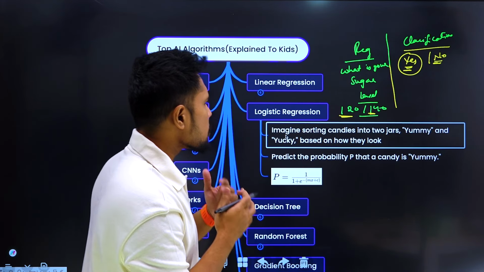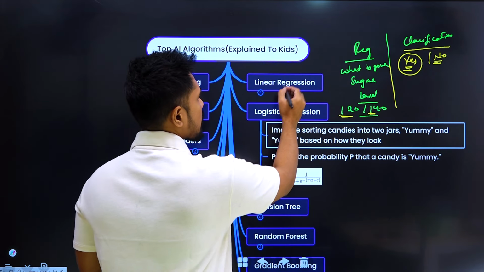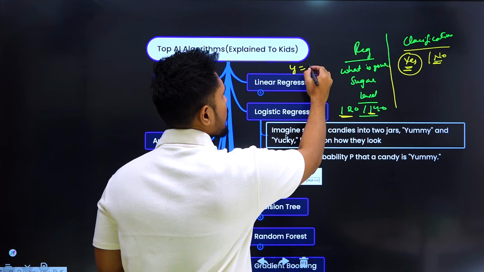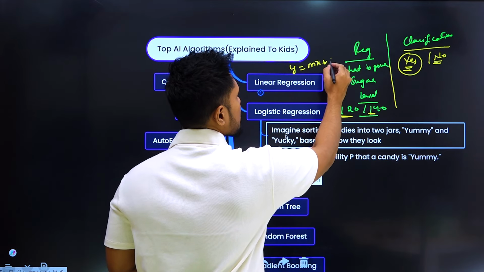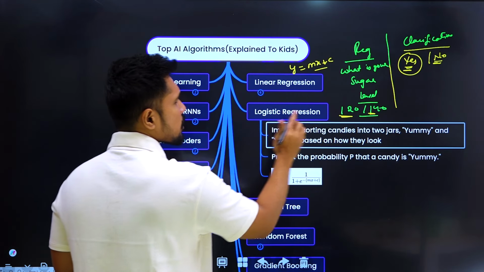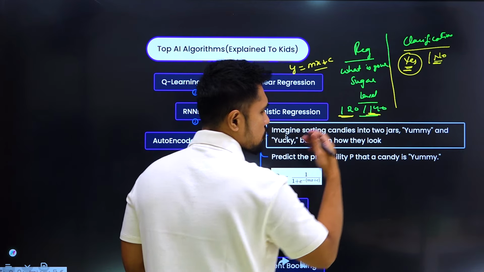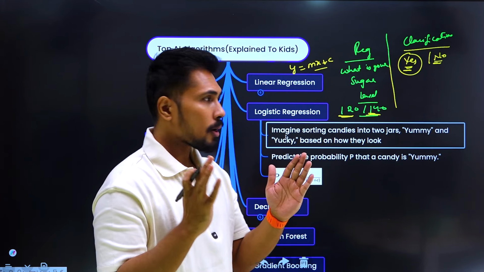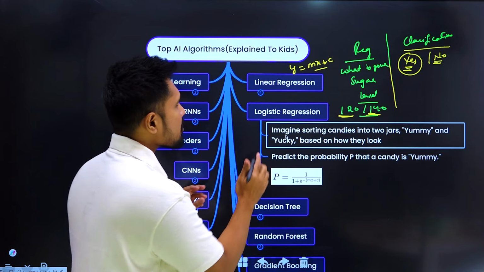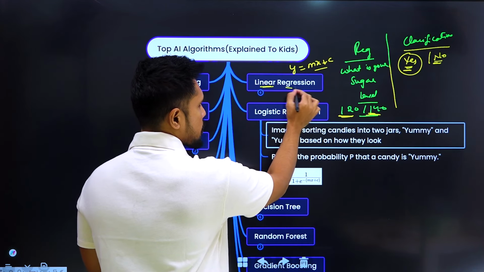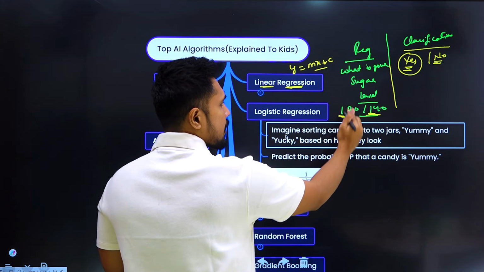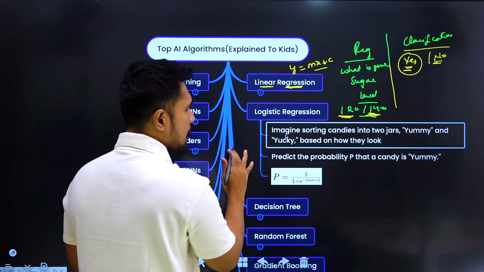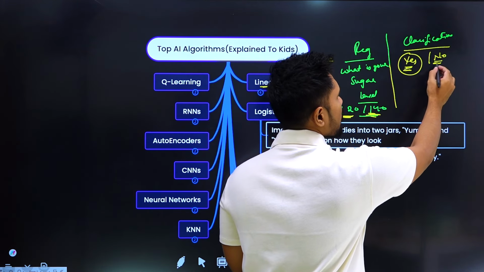So for that reason, initially we got regression algorithms. What is the equation of regression? Y equal to mx plus c. Now this regression is going to give me values like this. So it is going to tell the sugar levels, but it doesn't say whether you have sugar or not. Now what these people did, they took this linear regression and transformed it to perform this kind of classification.